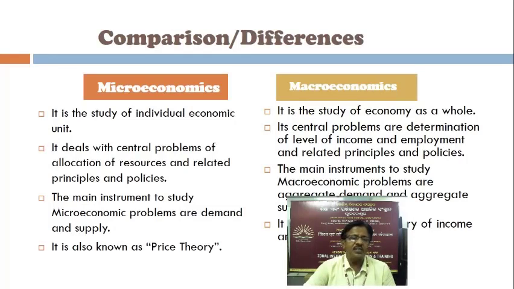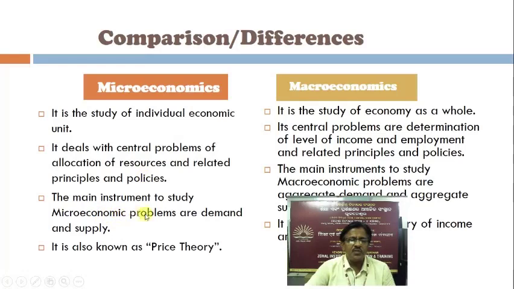Microeconomics deals with central problems of allocation of resources and related principles and policies. Macroeconomics, its central problems are determination of level of income and employment and related principles and policies.